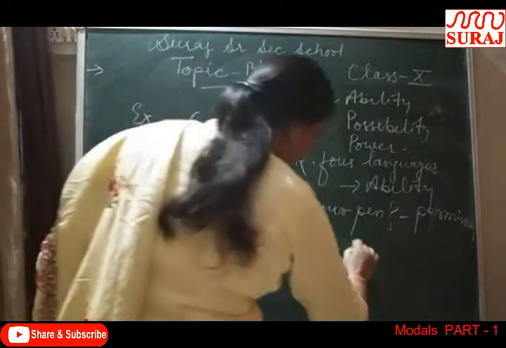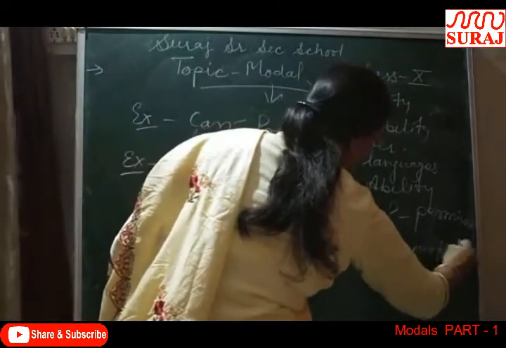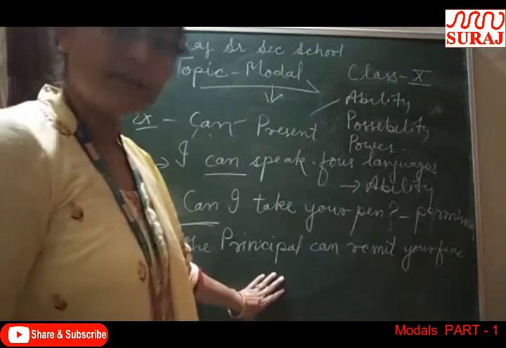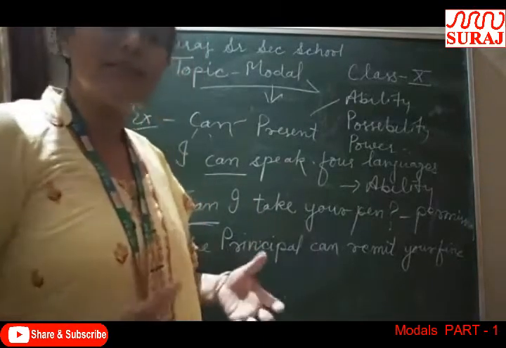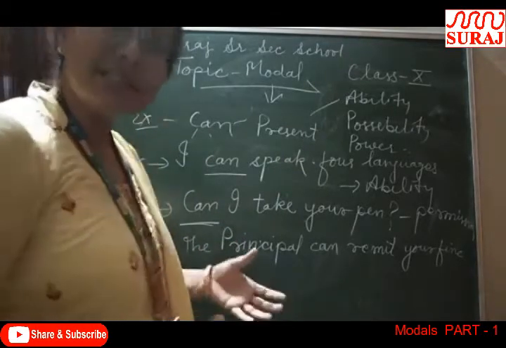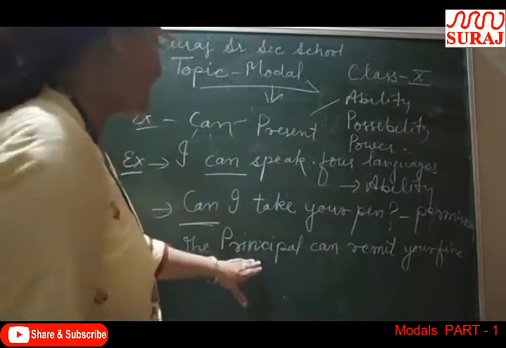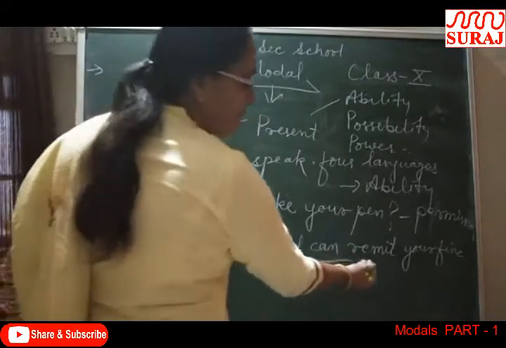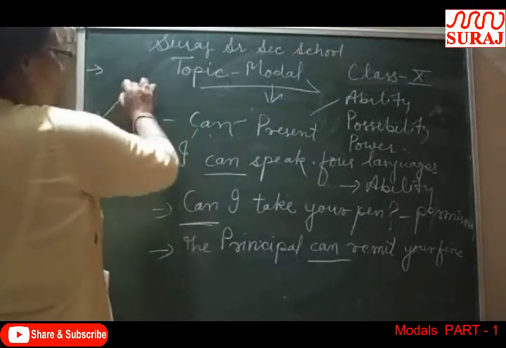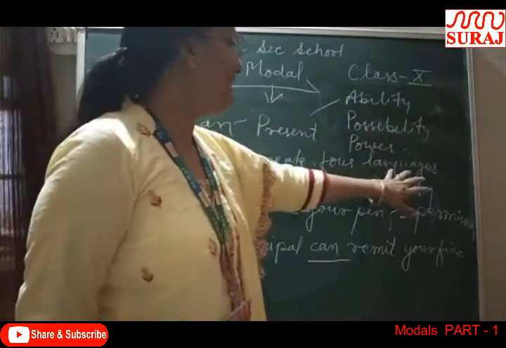Can is used for ability, possibility, power. The principal can remit your fine because he has power. Principal has power. He can remit your fine. Principal can allow us or give us leave because he has power. Principal can reduce or can give us concession in the fee because he has power.